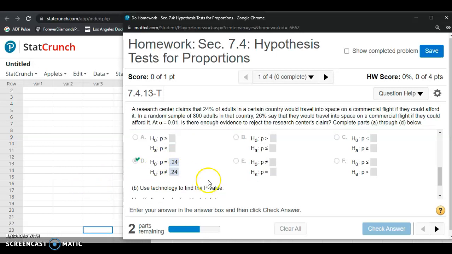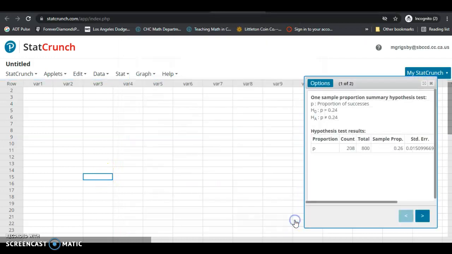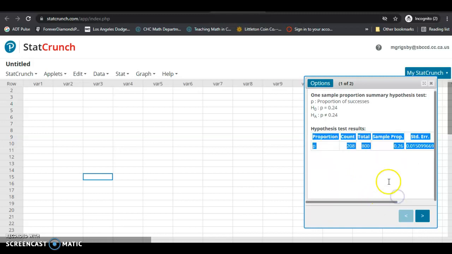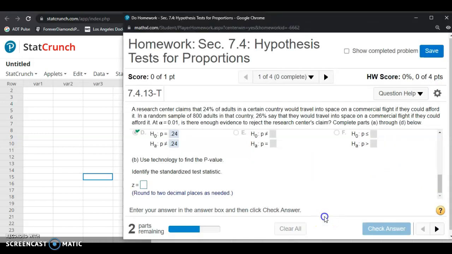Let's go ahead and get the test statistic, the z-score. We're doing a hypothesis test on the proportion. Number of successes is here. Sample size is here. The sample proportion is 0.26. If you take the number of successes and divide by the sample size, that's your sample proportion, which is p hat. I was looking for the z-stat, which is this here.